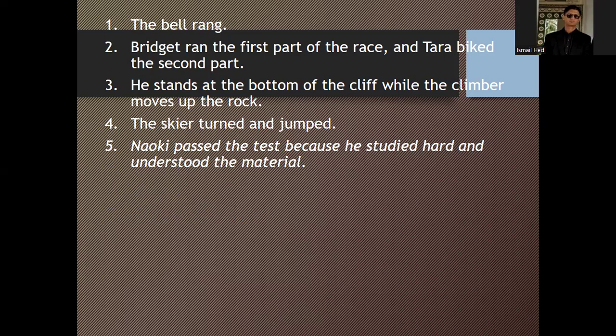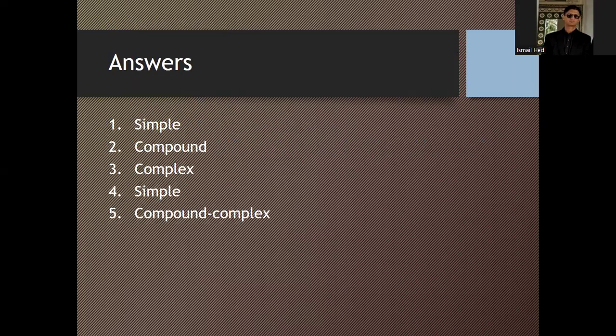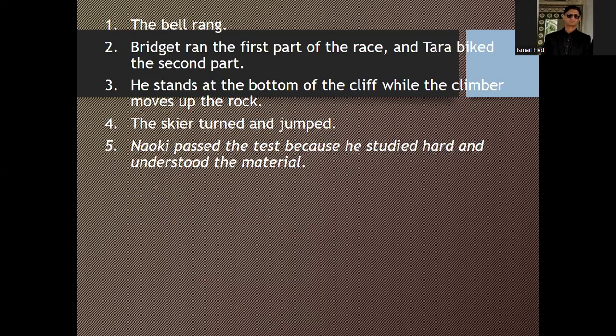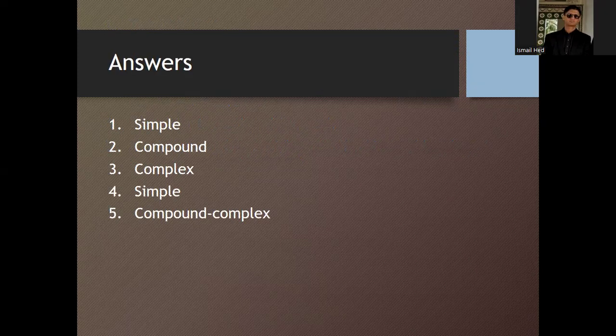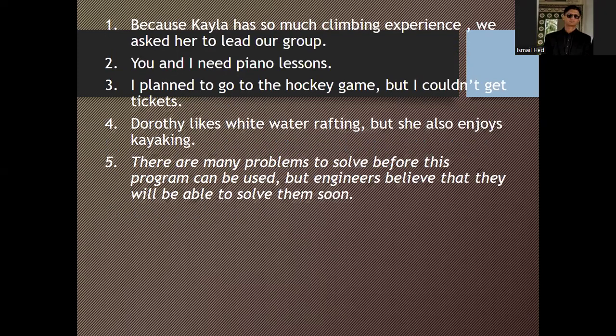"He stands at the bottom of the cliff" is independent, while "the climber moves up the rock" is dependent. The skier turned up and jumped should be a simple one, and similarly, Nuki passed the test because he studied hard and understood the material would be a compound complex sentence.